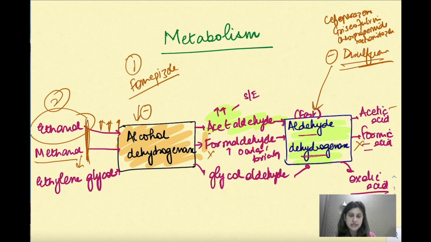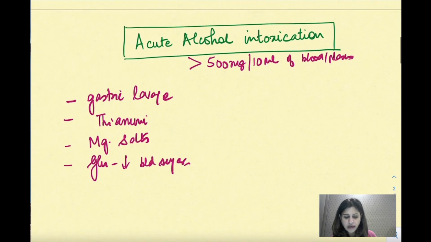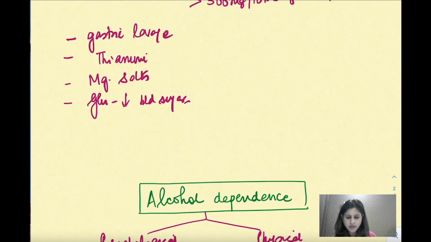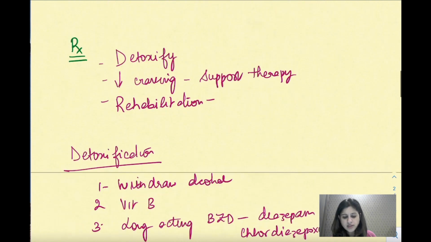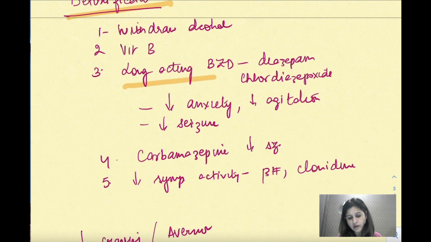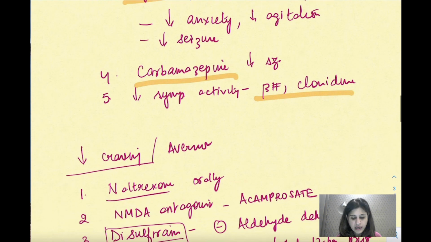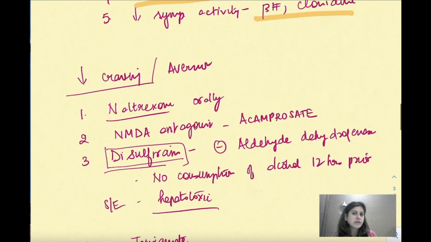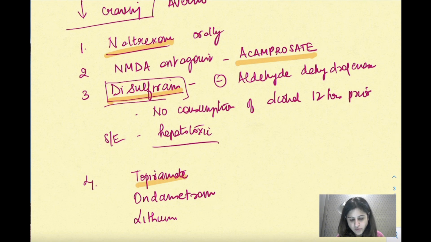So acute alcohol intoxication में you will do symptomatic treatment, lavage. Dependence में please remember what we have to do. We have to detoxify, these are important to detoxify. Important that we have long acting benzodiazepine. We can use carbamazepine, or we can use beta blockers and clonidine. And to decrease craving or aversion, basically this is all to support the patient so that he doesn't go back to alcohol again. We can give naltrexone, we can give acamprosate, disulfiram, and other drugs like topiramate, ondansetron, and lithium.